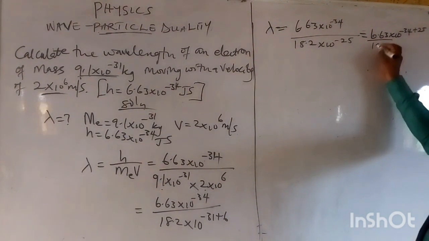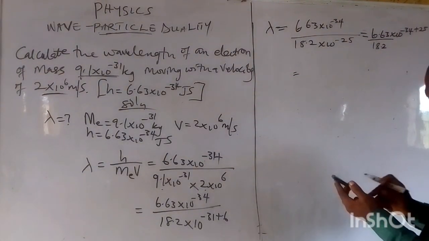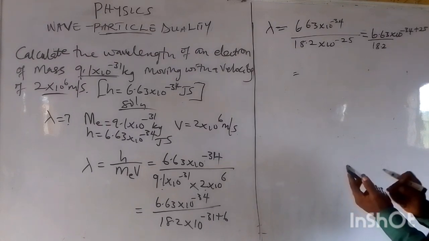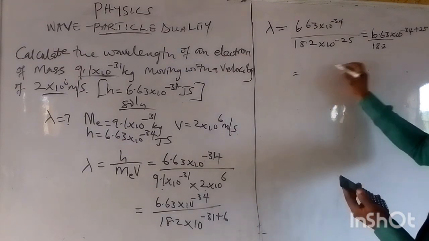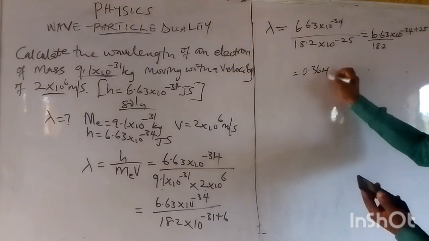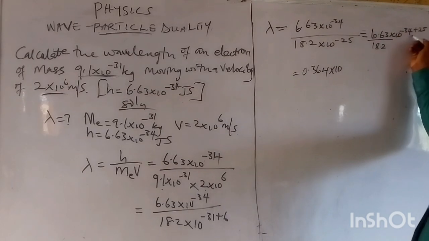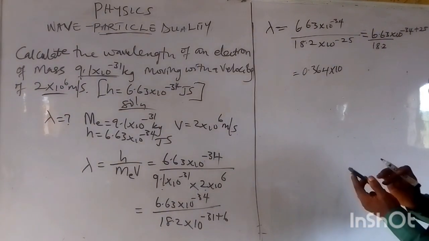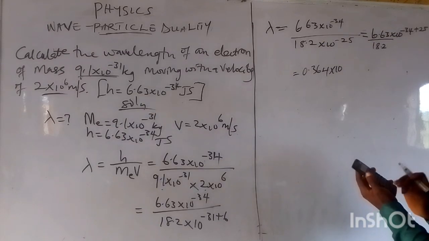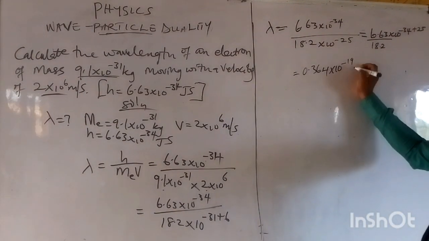18.2. 6.63 divided by 18.2 will give me 0.364 times 10 raised to the power. I have divided this and this. Now what is left is this. All we need to do is minus 34 plus 25, and if we add this to this, we'll have minus 9.